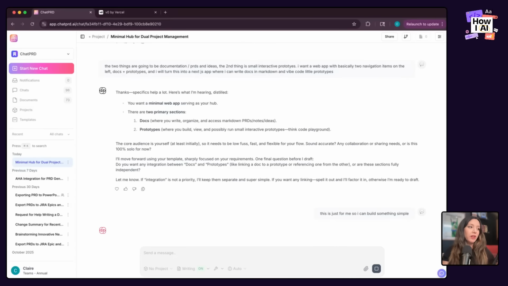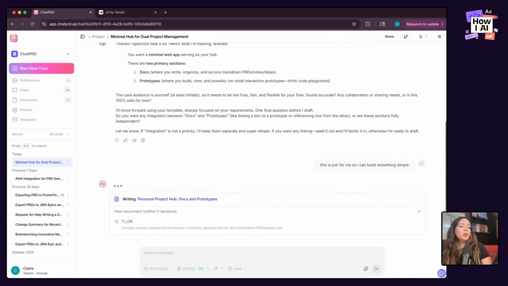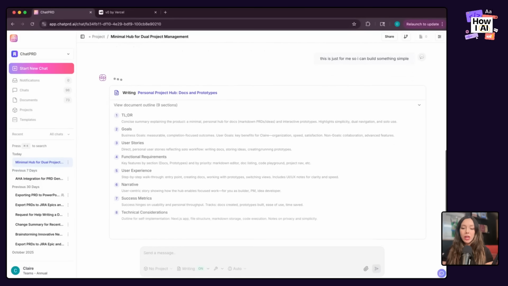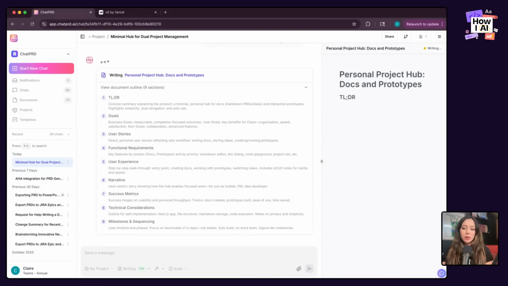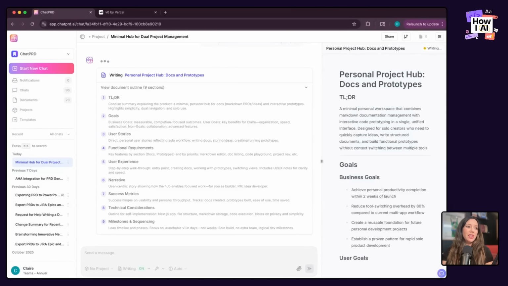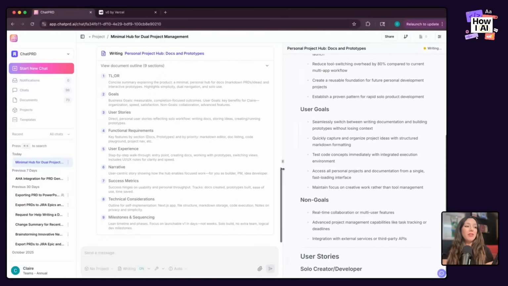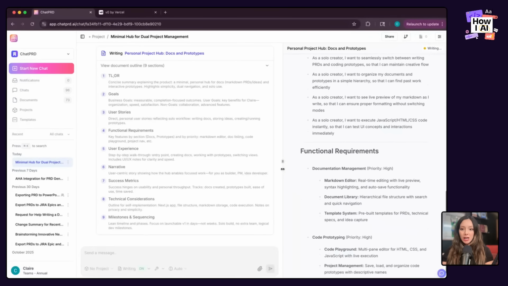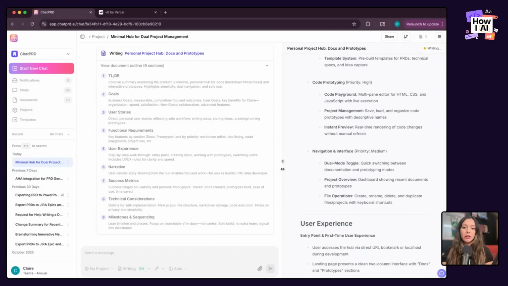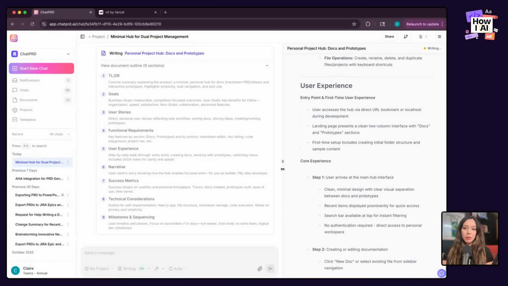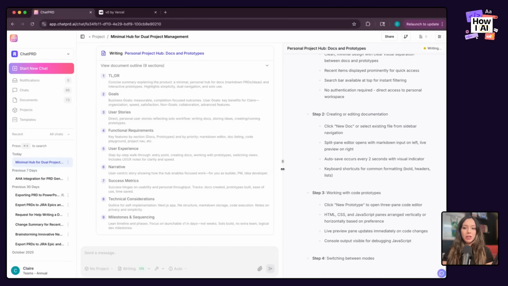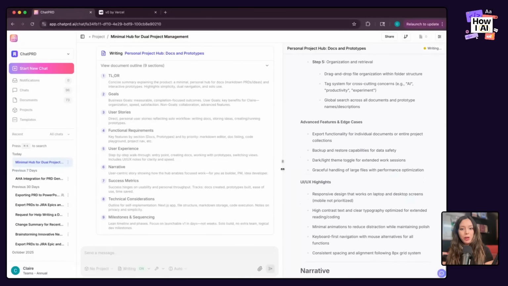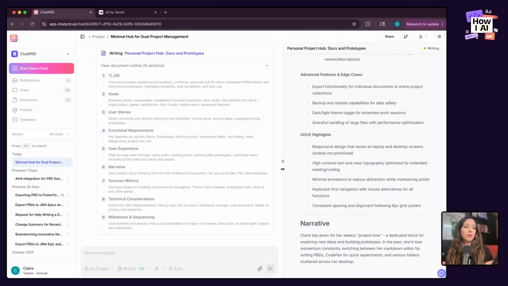You can hear my typing because I have nice nails today, but it's going to write me a quick PRD for my personal project and really outline what I want to do. The reason why I like to start with PRDs is you just get better results out of the next step, which will be a vibe coding prototyping step. And while this is a little bit of time, I think it's really worthwhile because then in our next step, we're not going to be spending so much time on prompting and other aspects of this work. So this is going to generate a PRD. We'll probably spin through and come back when it's ready and send it over to V0.